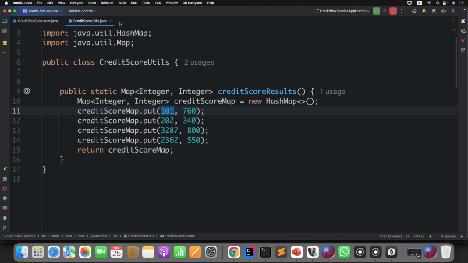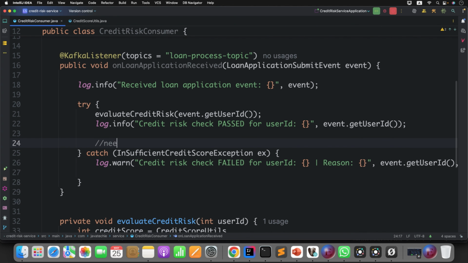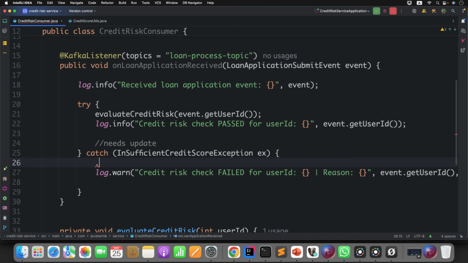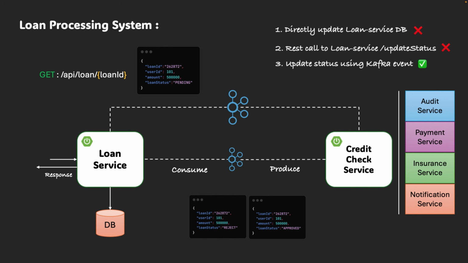So if you observe here, in the consumer, we have a success scenario and a failure scenario. On success, this guy needs to update. On failure also, he needs to update. Correct? Now, how can we update? We already understand three solutions, right? First one is to directly update the loan service DB, which is not recommended at all. Next, do a REST call to the loan service to update the status. Define an update status endpoint in the loan service and just do the REST call. But again, that has a lot of problems.